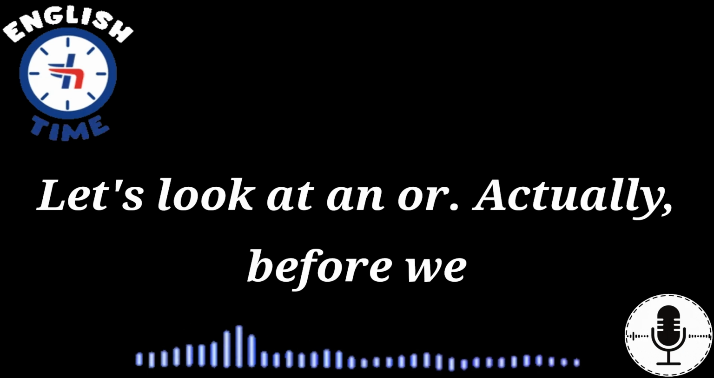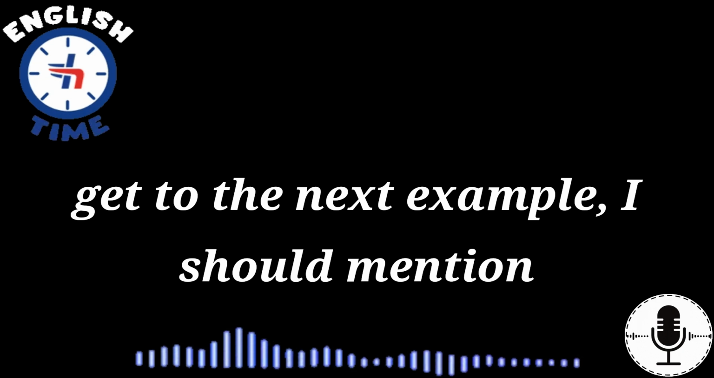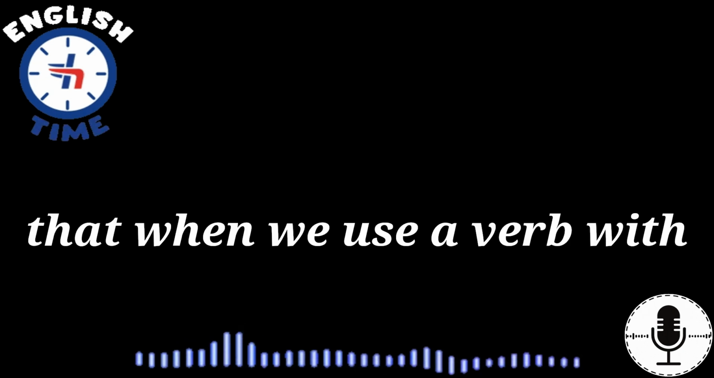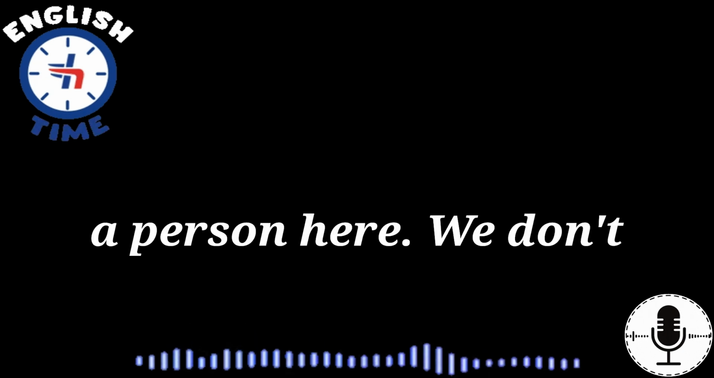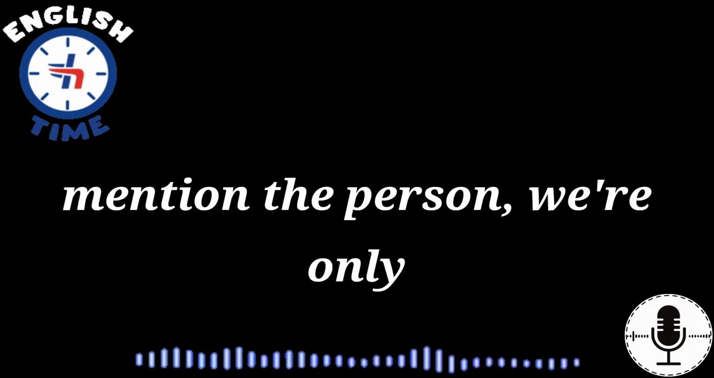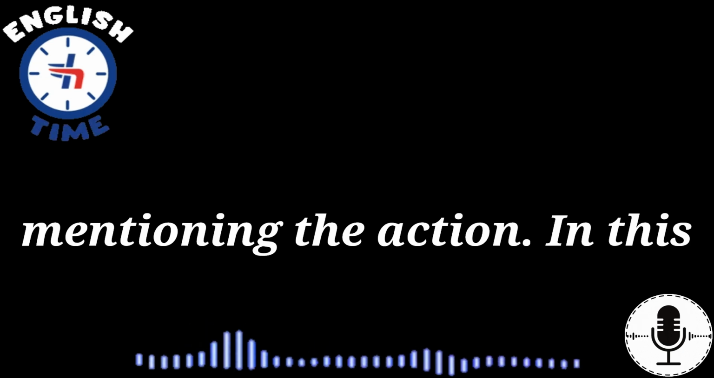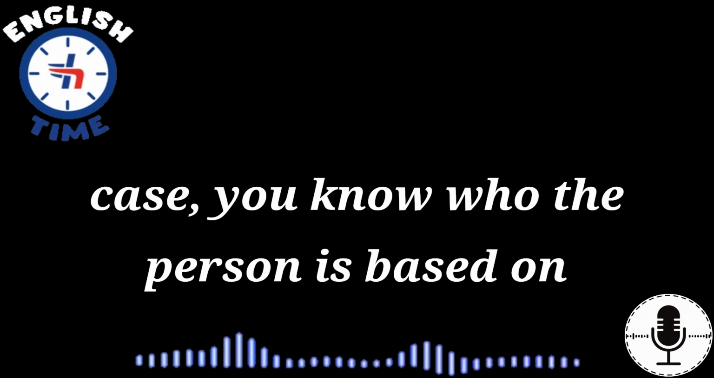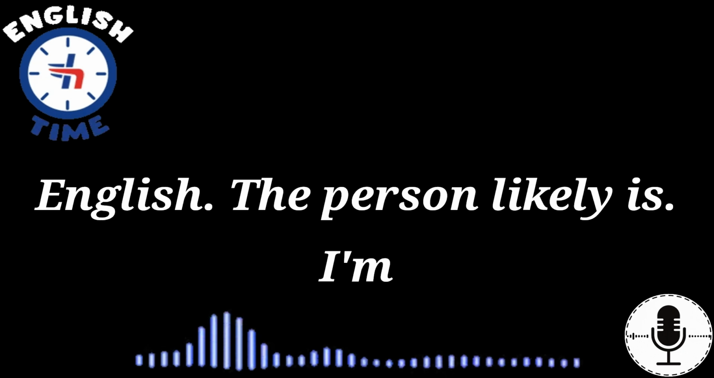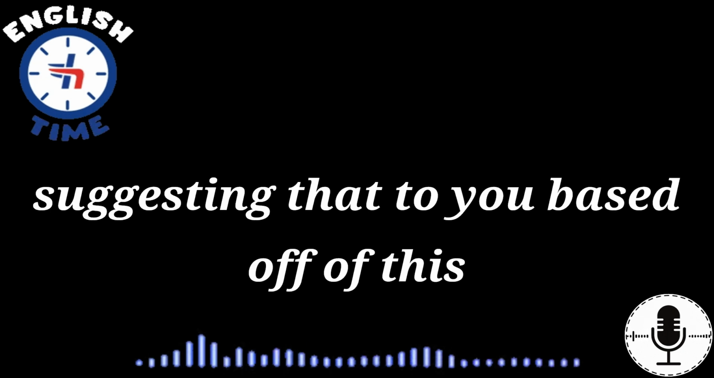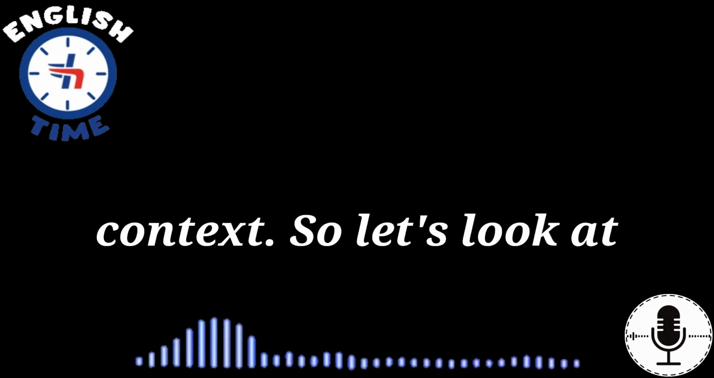Before we get to the next example, I should mention that when we use a verb with ing, you'll notice that we don't have a person here. We don't mention the person. We're only mentioning the action in this case. You know who the person is based on the context. So I suggest studying English. The person likely is I'm suggesting that to you based off of this context.